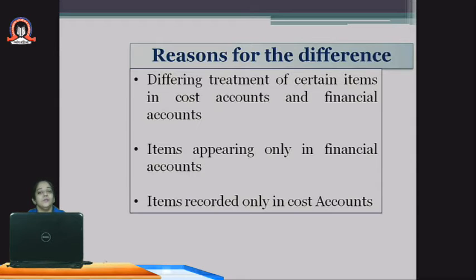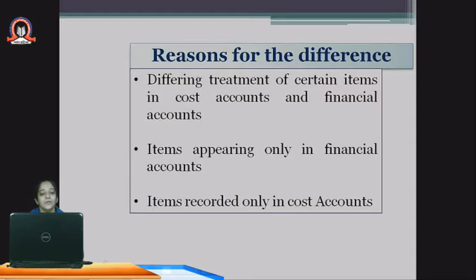So here the situation is that in financial statements 1,000 is written less in terms of depreciation. So these are the treatments which we have to see when the same item is written at both the places, but we have written different values in financial and in cost accounting.